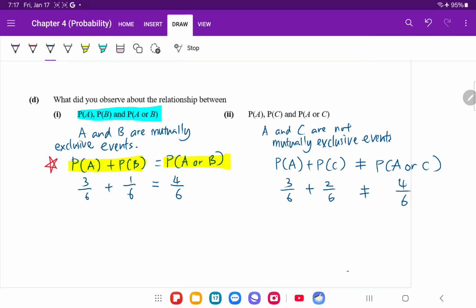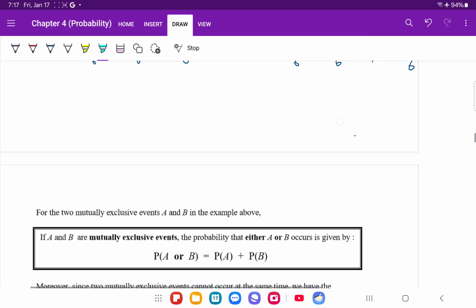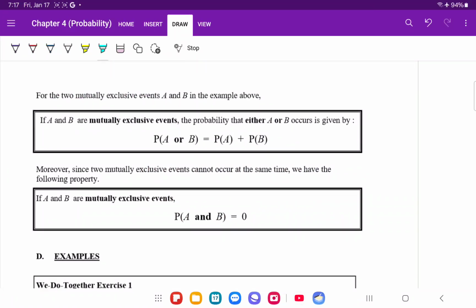What we saw earlier on, the formula, doesn't work for the right hand side because A and C are not mutually exclusive events. To put it simply, when you have mutually exclusive events, the formula works. Okay, let's skip this first. We'll come back to this subsequently.